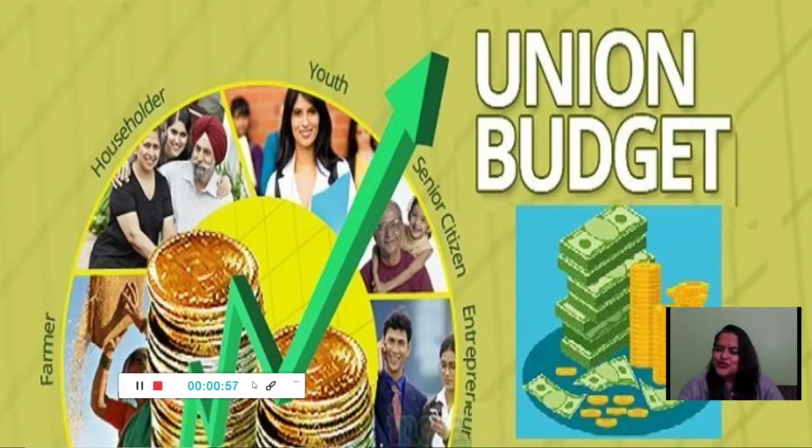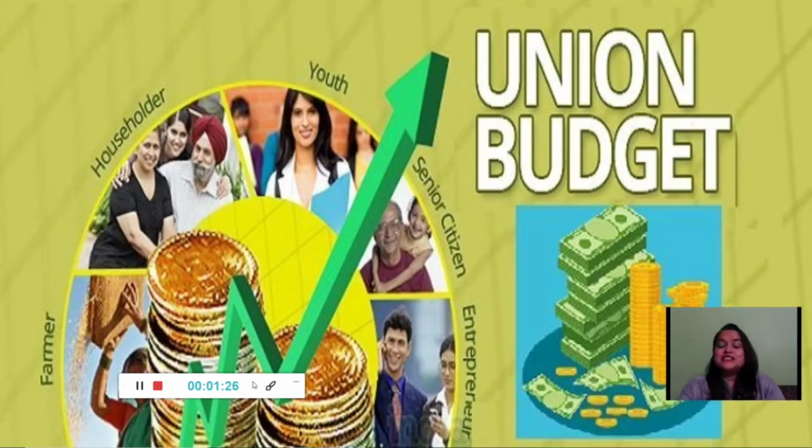It is not actually called budget in our Constitution, but it is called annual financial statement. Do remember these 3 points: the word budget is derived from the French word baguette, which means a leather bag, it is defined in our Indian Constitution under Article 112, and it is known as annual financial statement.